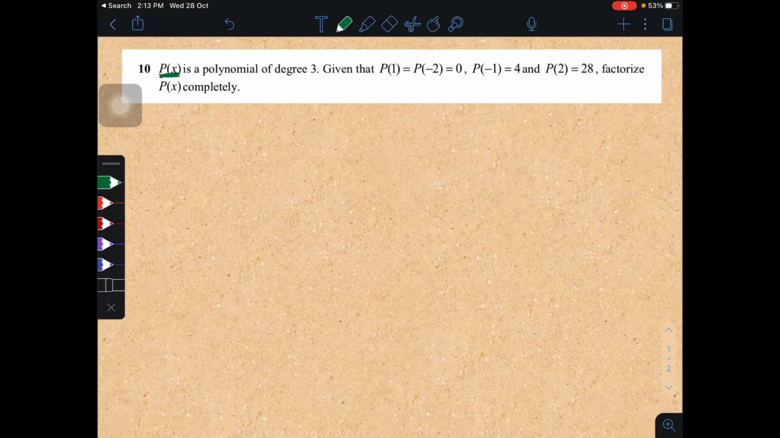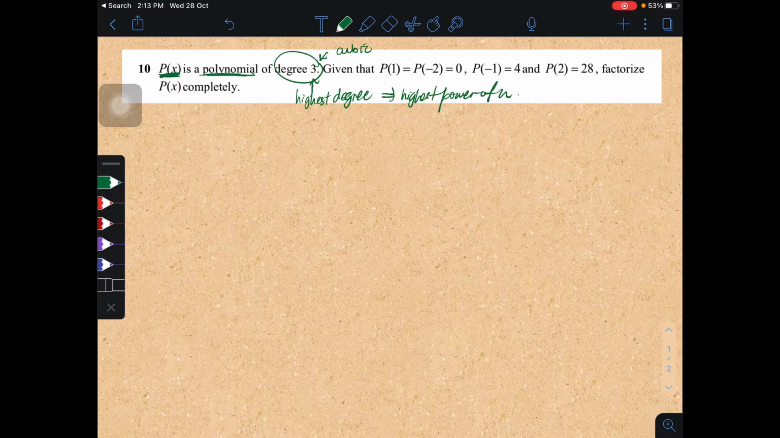Let's go to question number 10, chapter 6, polynomials. So, P(x) is a polynomial of degree 3. Remember guys, degree just means the highest degree, the highest power of x. So in this case, you see degree 3, it means a cubic already.